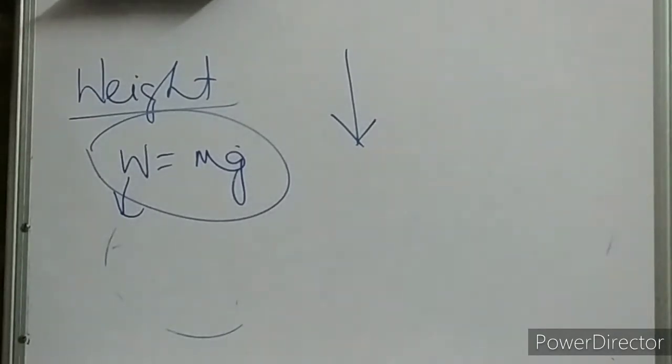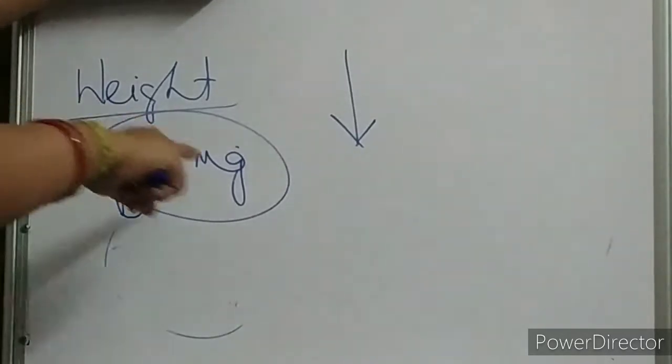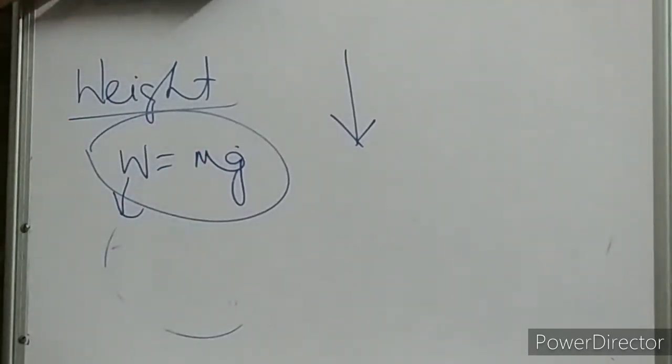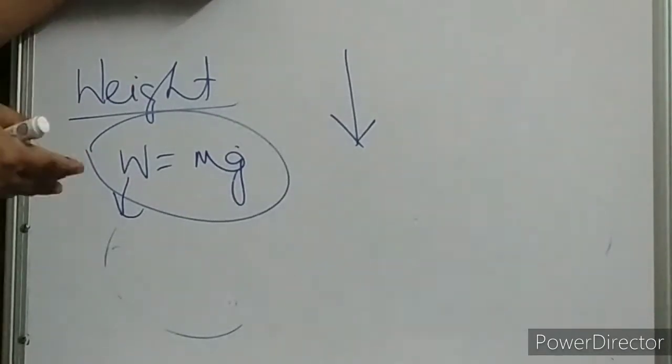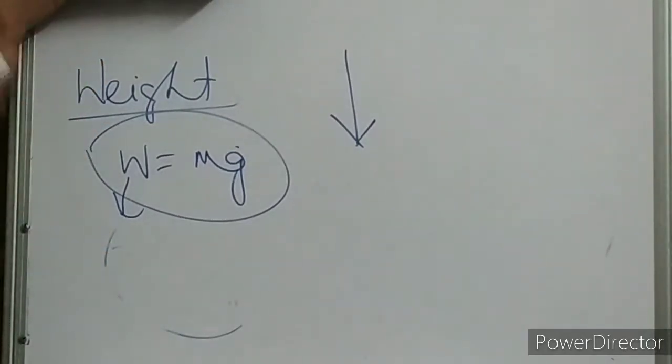When you are having some weight on the surface, suppose 50 kg, when you are going inside the earth, it is going to decrease as g decreases. And at the center of the earth, g is 0. That means your weight can also be 0. Hope you can relate the difference between mass and weight. Mass is scalar, here it is vector. Mass is constant everywhere, but weight is not constant everywhere. It varies from place to place. Mass cannot be 0, but weight can be 0. Hope I am clear with this.